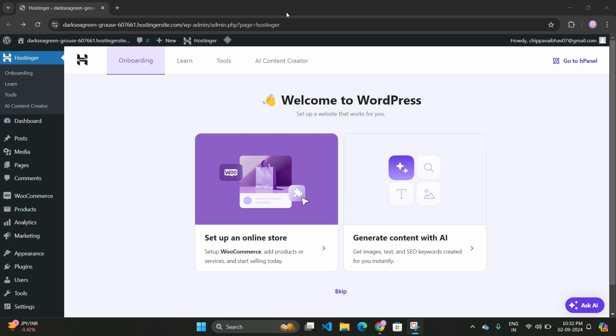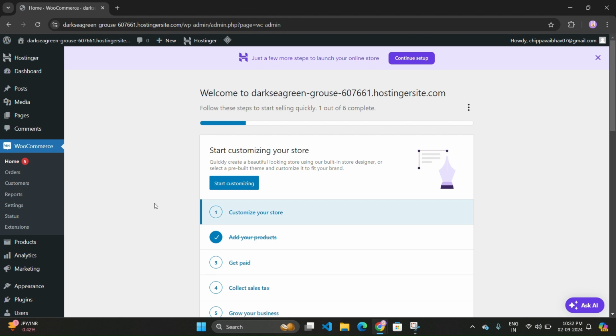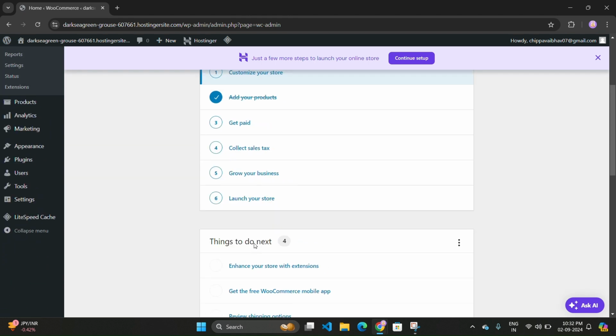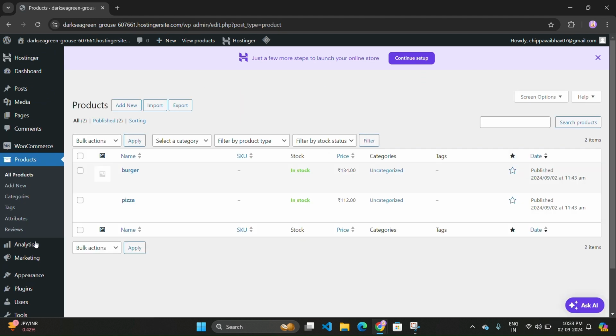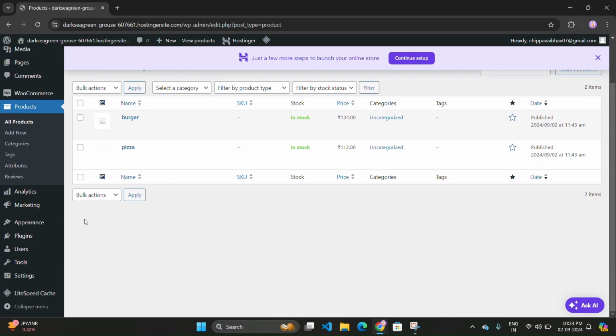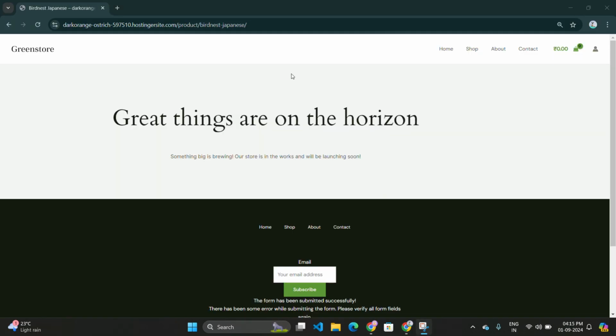After that, you can see this type of interface. Then click on WooCommerce and click on the home page, and you have to set up all these things. After that, click on products. Here you can see all our products are ready. I have only added the pizza and burger, and I will show you the plugins are all okay. If you suffer from this type of screen, we have uploaded a recent video for that. You can see the solution there.